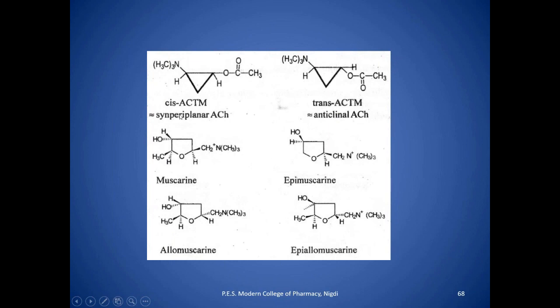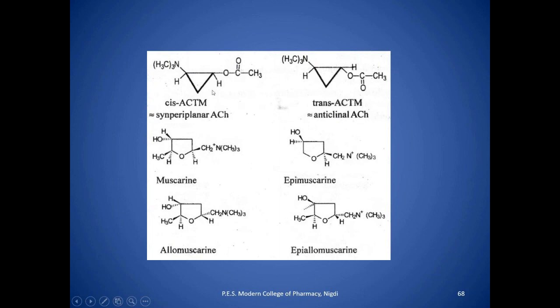This one, ACTM, means 2-acetoxycyclopropyl-1-trimethylammonium iodide: A C for acetoxy, cyclopropyl, and T M for trimethylammonium iodide. On the basis of these structures, we have taken both cis and trans examples. This is trans, where both groups are opposite to each other. Here both are on the same side.